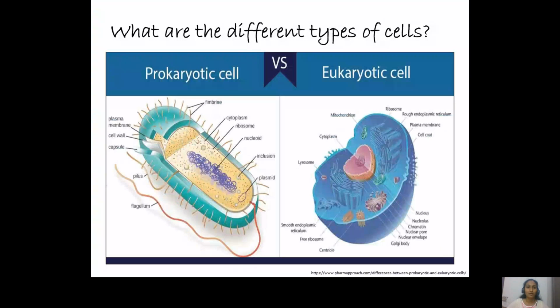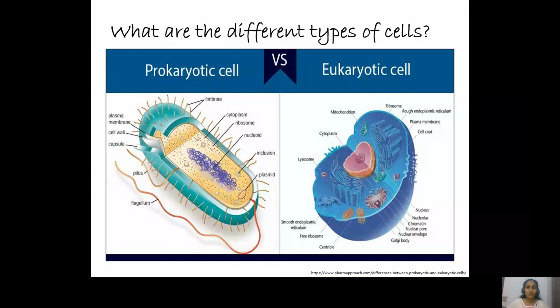As we can see in the diagram, the major or prominent difference between a prokaryotic cell and a eukaryotic cell is that the prokaryotic cell does not have a demarcated nucleus, while the eukaryotic cell has a proper nucleus, that is, the genetic information or the DNA is enclosed within a double membrane structure. Apart from that, the prokaryotic cell lacks any cell organelles except the ribosomes.